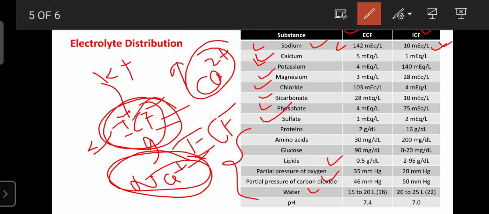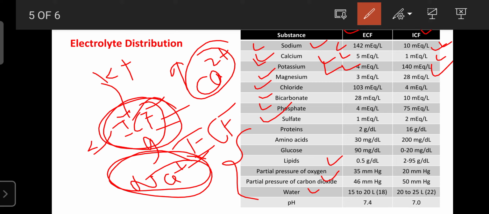Regarding calcium, it is also rich outside the cell, around 5 microequivalent per liter. Then in the intracellular fluid, 1 microequivalent per liter is present inside the cells. And regarding potassium, it is rich inside the cell, which is required for the resting state of the cell. Inside it is 140 microequivalent per liter, and outside it is only 4 microequivalent per liter.